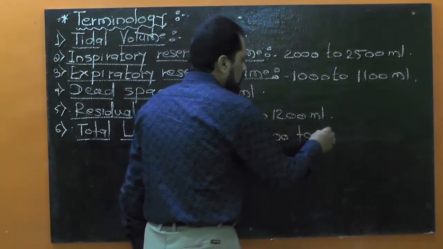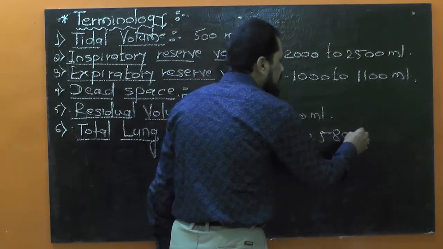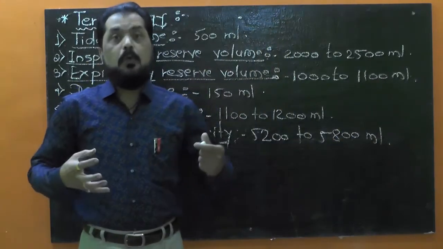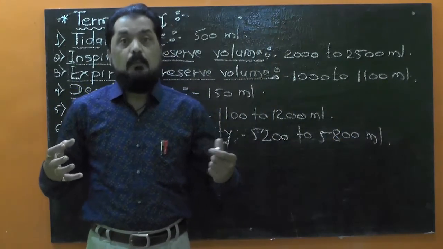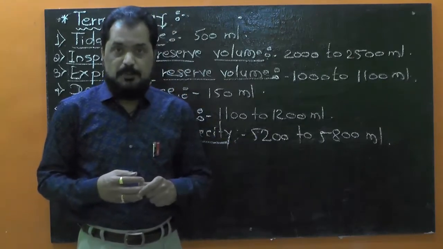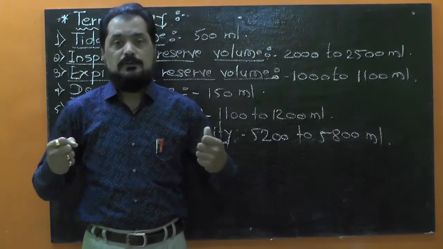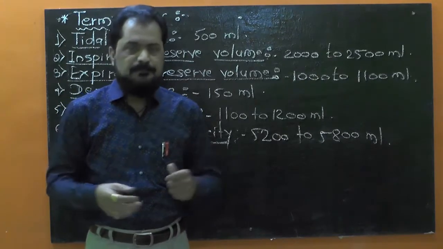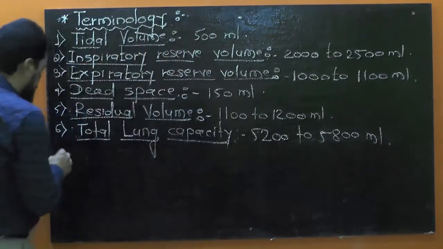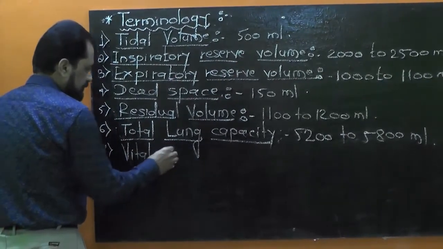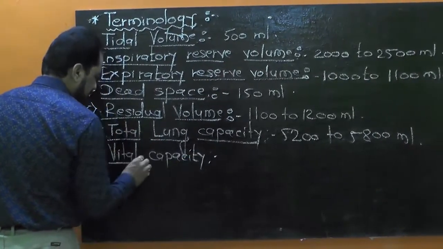Total lung capacity is about 5200 to 5800 ml. It means one can hold more than 5 liters of air. Approximately 6 liters of air can be held within our lungs. Okay. Come to the next term, seventh, that is vital capacity.